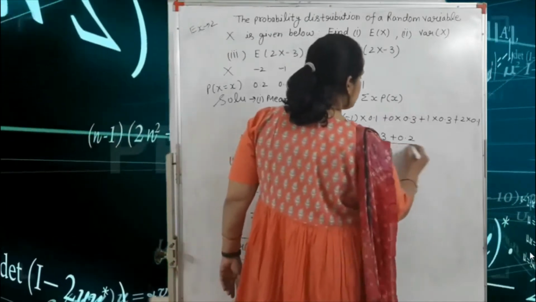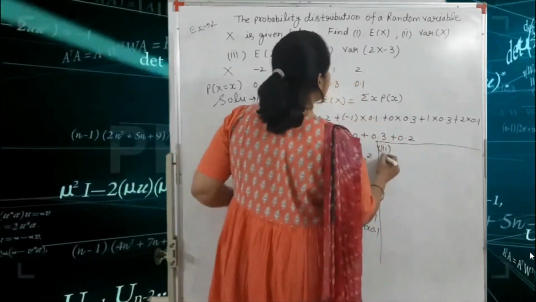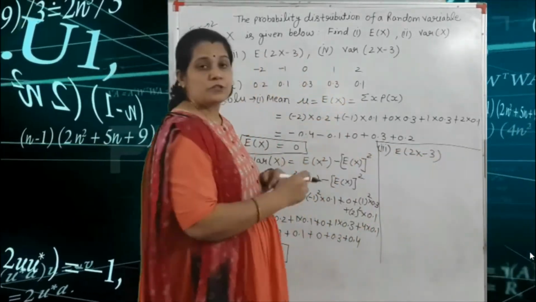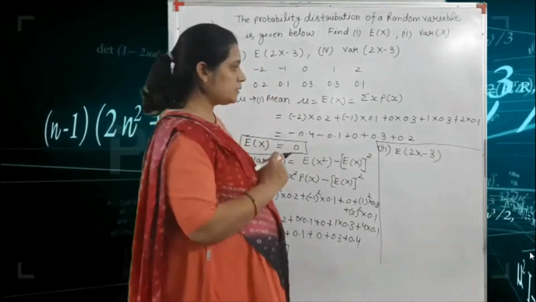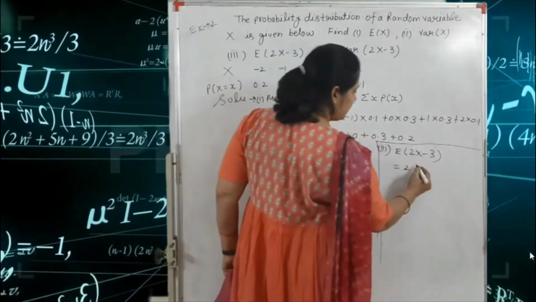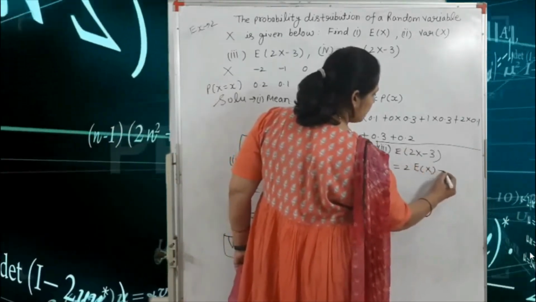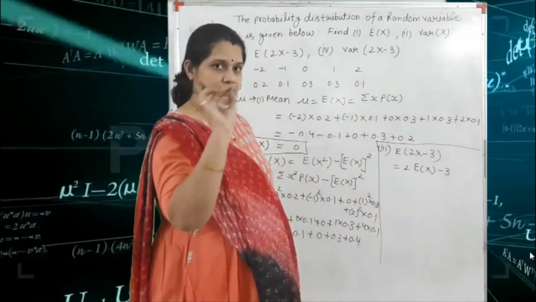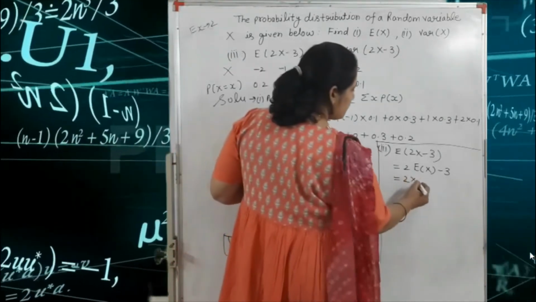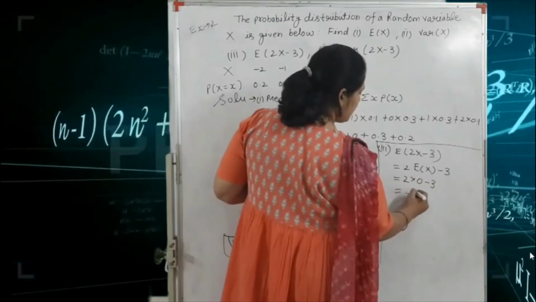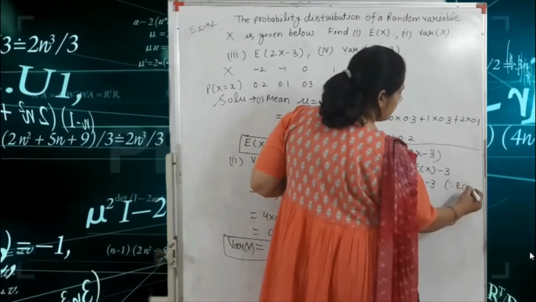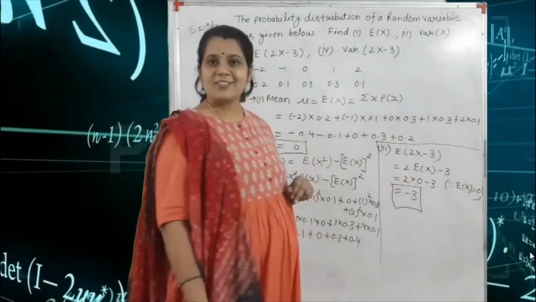Okay, third one is we find E(2X minus 3). Okay, so we have already seen the formula of E(2X minus 3). To open this term, 2 is a constant, so we write the 2 first: 2 E(X) minus 3. Because of the constant, we write it alone. Okay, so E(X) is equal to 0, so we write here 0 minus 3, that means minus 3. This is your answer, since E(X) is equal to 0. Got it? This is your third answer.